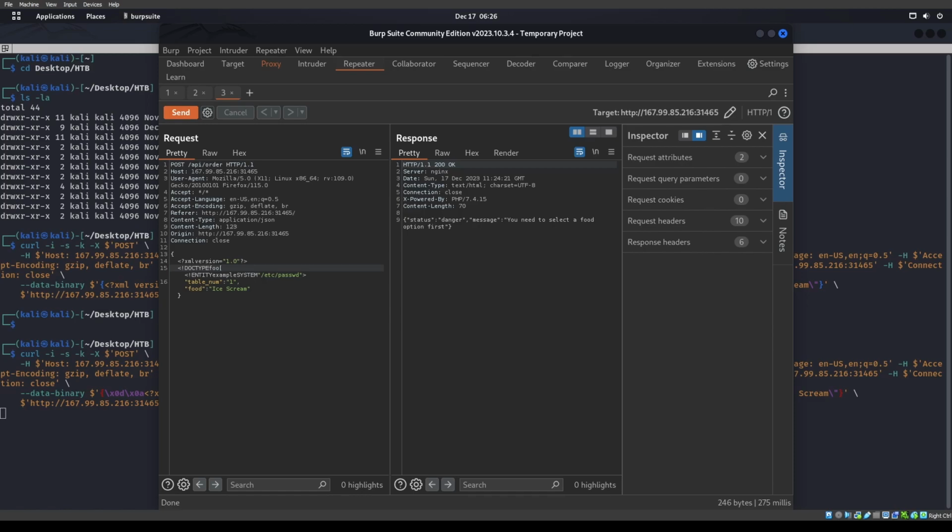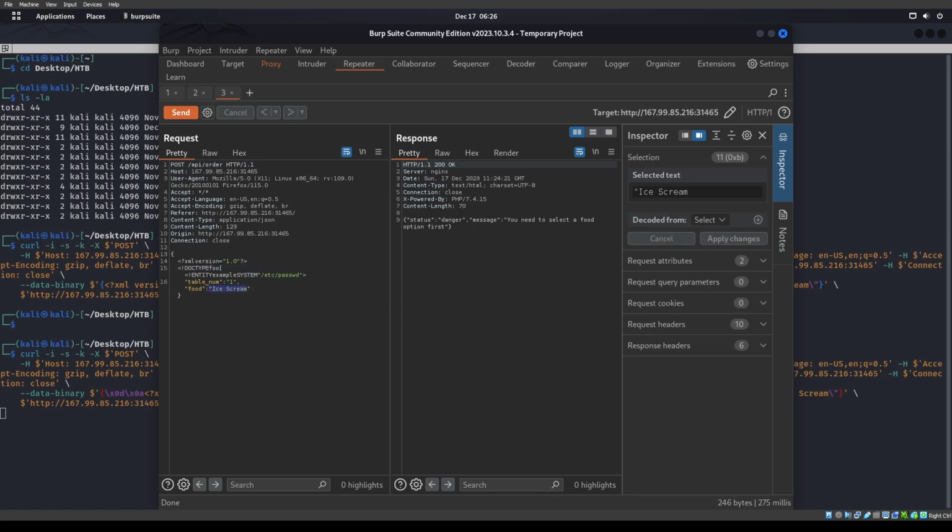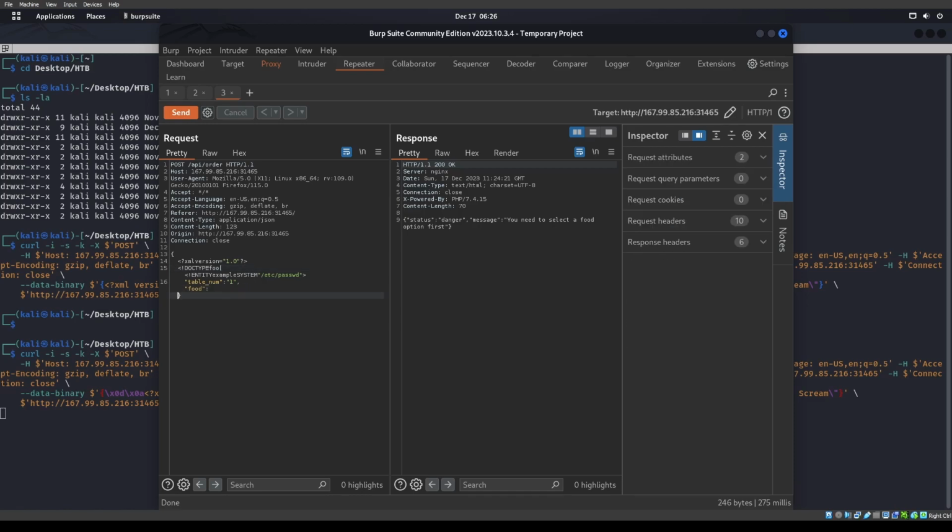That just seems to be kind of stuck right there. Food. Okay. And example. There we go. That's annoying. Do we have to actually put order into here?